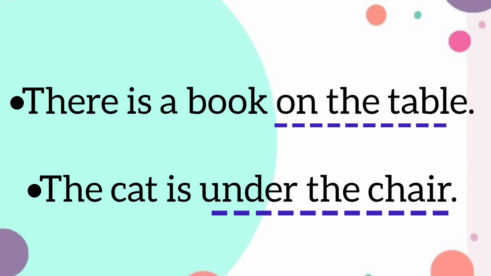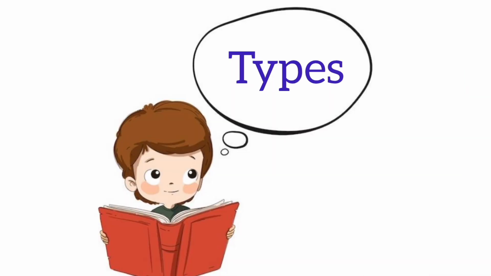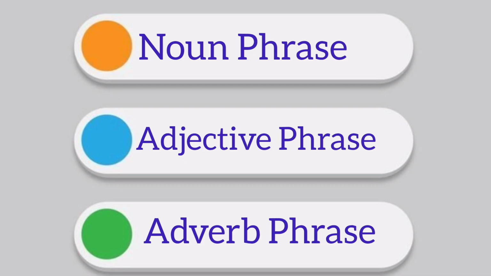If I say the cat is under the chair, it gives us a complete meaning. But if they are written out of a sentence, then their meaning is not vivid and it is not complete in itself.